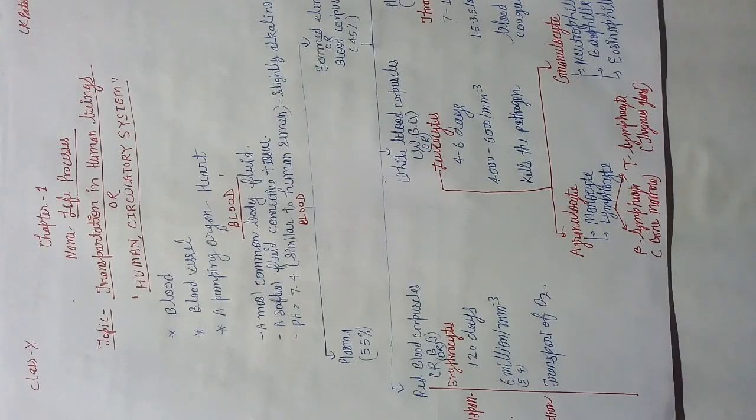Blood provides the medium to flow the RBCs, WBCs and platelets. Blood provides the medium to flow hormones also, enzymes also, and nitrogenous waste material from one place to another place. For example, urea is synthesized in the liver by the ornithine cycle, but has to be transported through the blood to the kidney, to the glomerulus of the kidney, where it is filtered into the nephron. Okay students, so blood has a very vital role in the body.